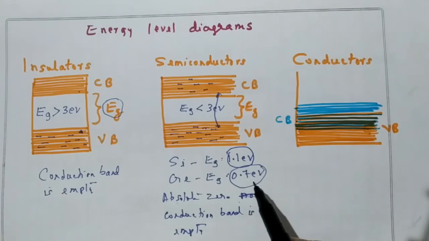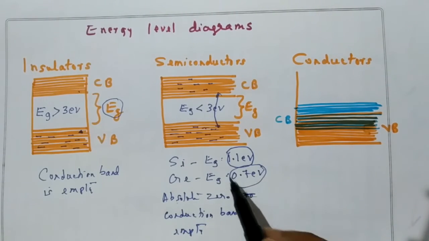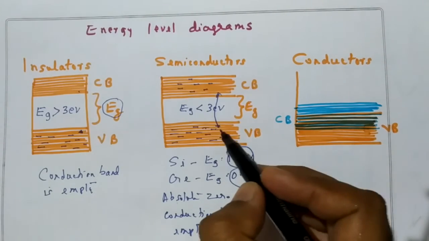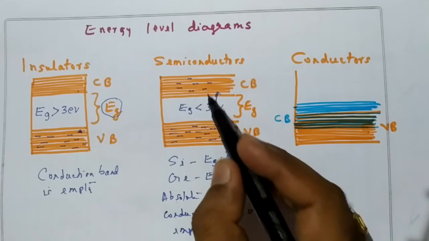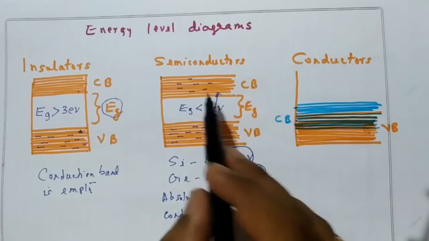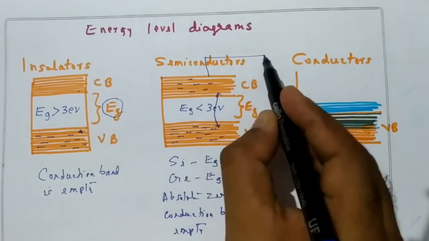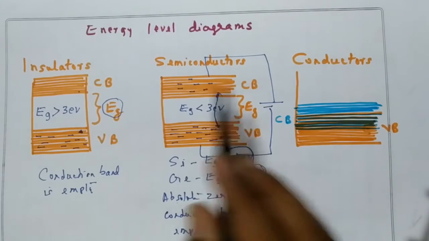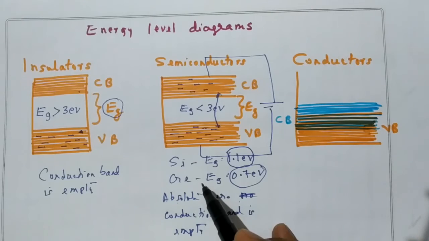Now this is the conductor. So the electrons, if they get energy more than, let us say, for silicon 1.1 electron volt, will go from the valence band to the conduction band, and there will be conductivity. So if you apply a voltage across the semiconductor, the current flows through the semiconductor.